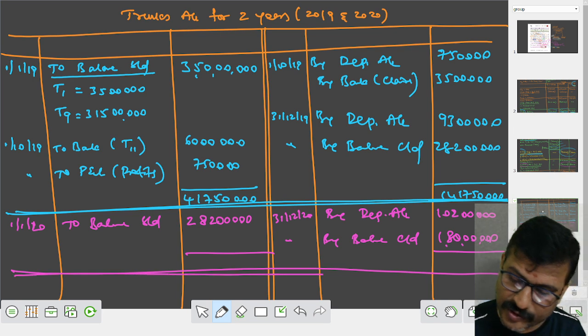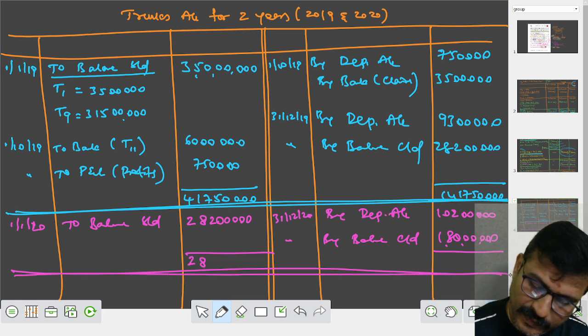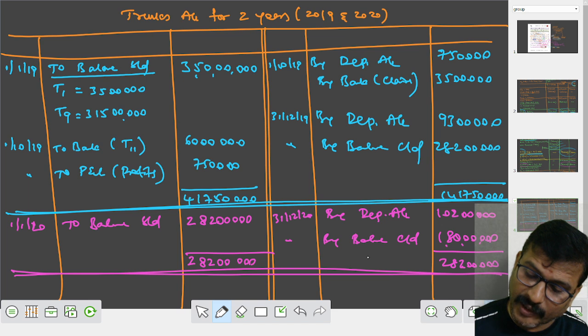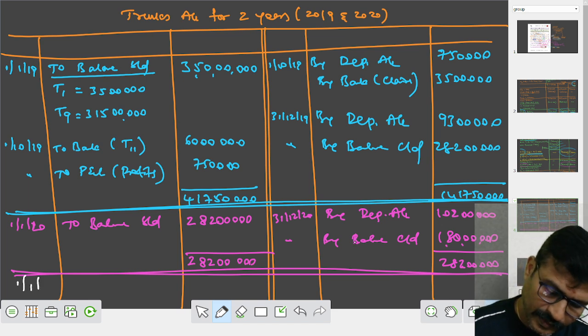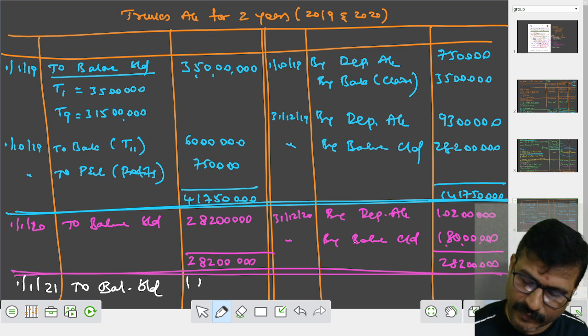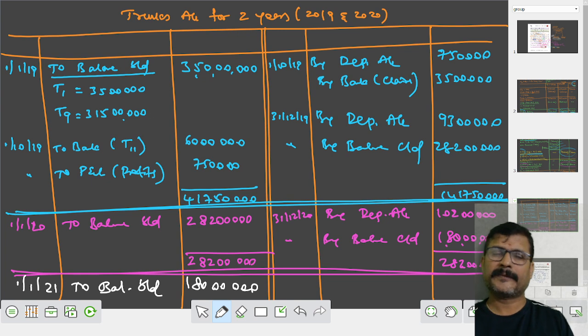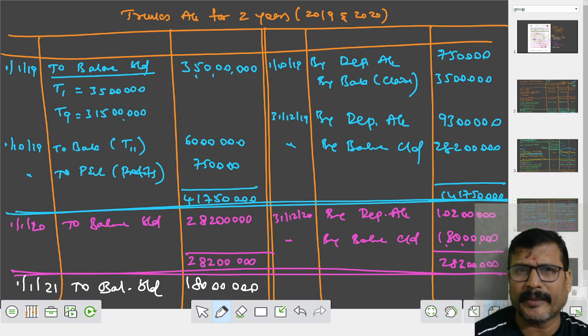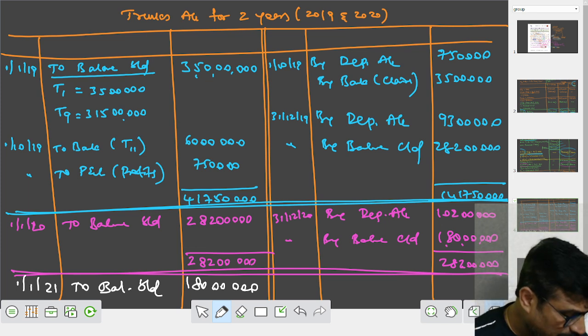Work out the total, my dear student. The total is 2 crores 82 lakhs. Brought down for the next one, January 21, to balance brought down 1 crore 80 lakhs. Please have a concentration whenever you are doing the problem on depreciation, because depreciation is more